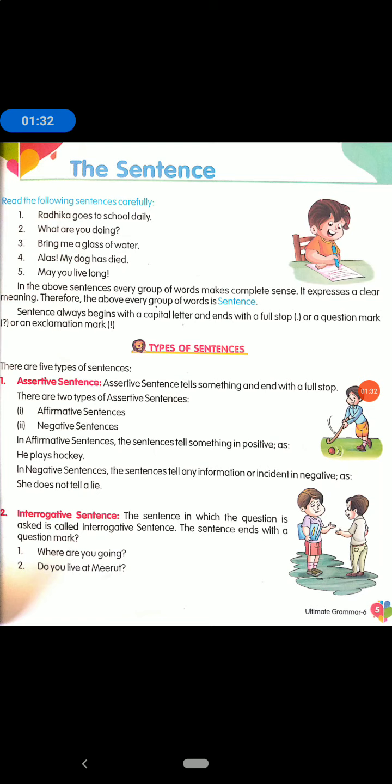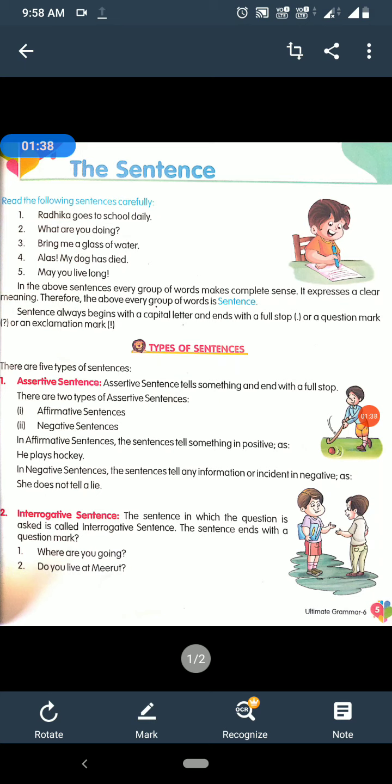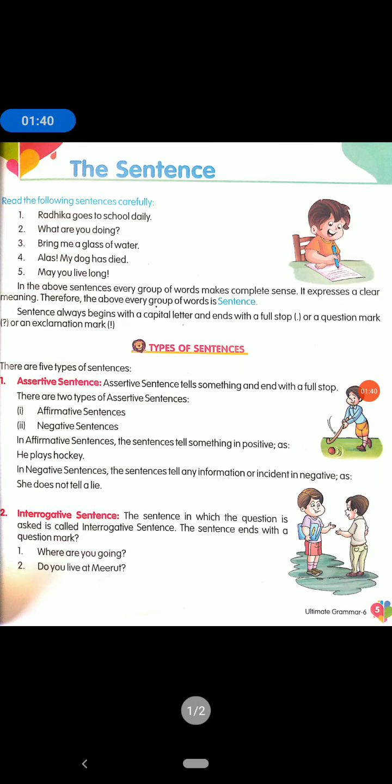A sentence always begins with a capital letter and ends with a full stop, a question mark, or an exclamation mark. So you can say, what is a sentence? A sentence is a group of words that makes a complete sense or meaning. So the next question is, how many types of sentences are there?